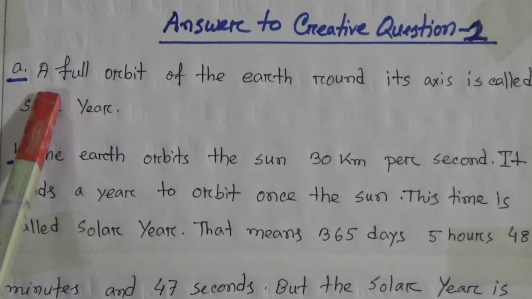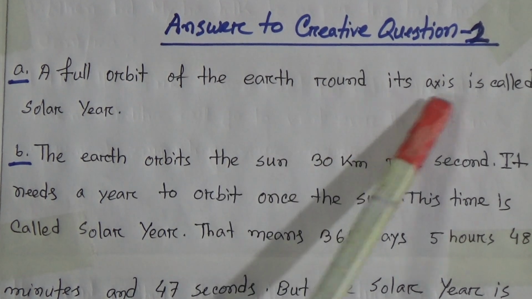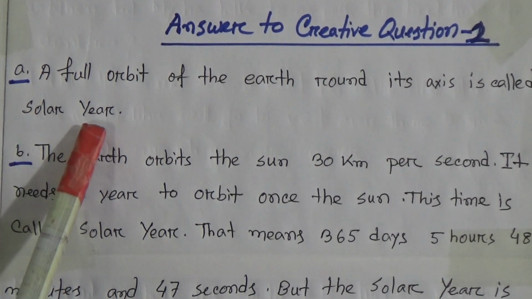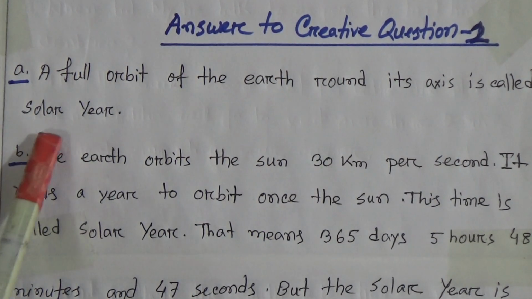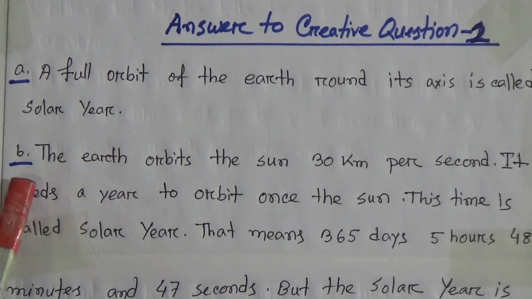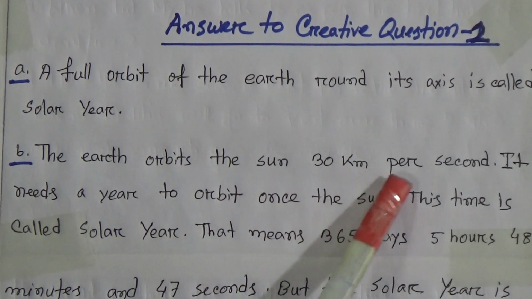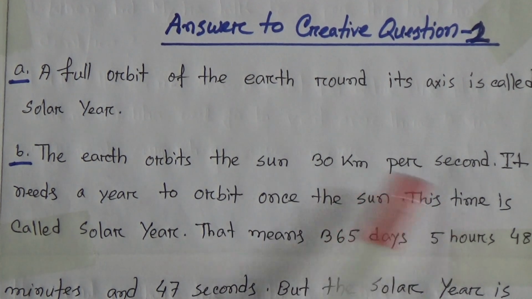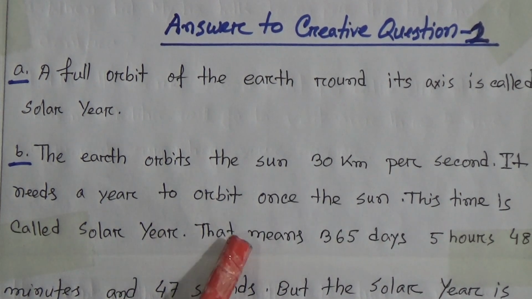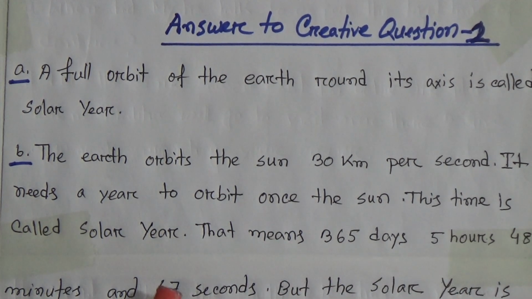Number 1, the question is, what do you understand by a solar year? A full orbit of the Earth around its axis is called solar year. Number B, what is leap year? Explain. The Earth orbits the Sun 30 km per second. It needs a year to orbit once the Sun. This time is called solar year. That means 365 days, 5 hours, 48 minutes and 47 seconds.